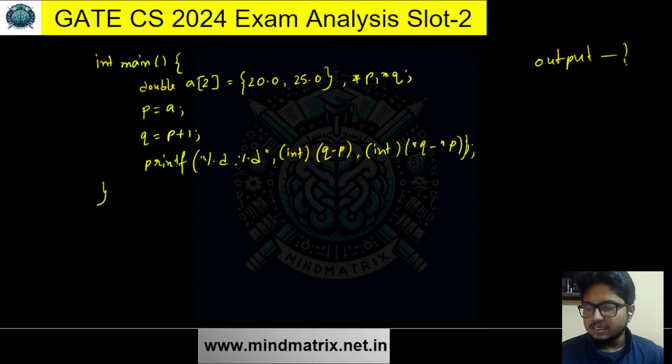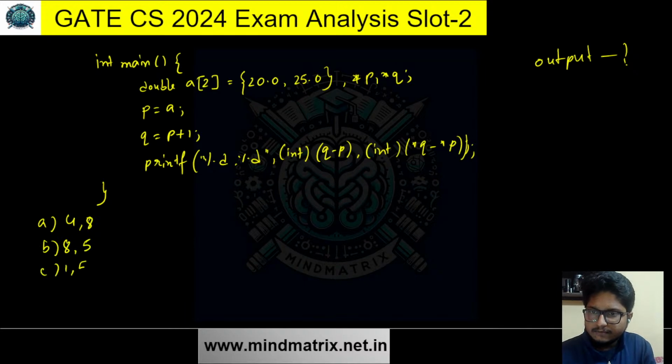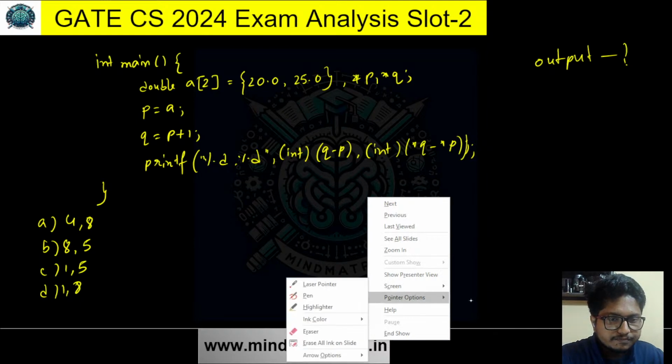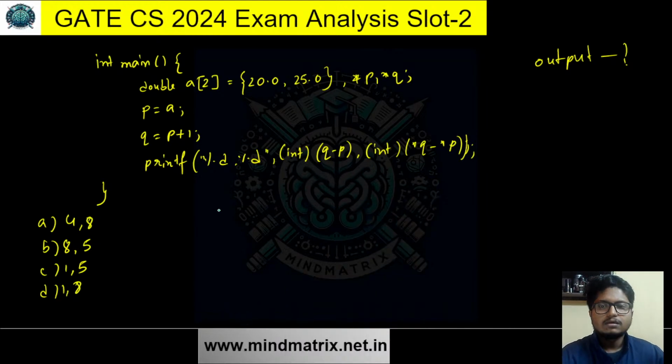So I guess this was a numerical type question, or there was options. There was options. Let me just write out the options: 4, 8, 8, 5, 1, 5, and 1, 8. Okay, so this was one of the easier questions. So if you want to answer it, just let us know what is your answer on this, and I'll solve this right now. Just a second. Let's see.